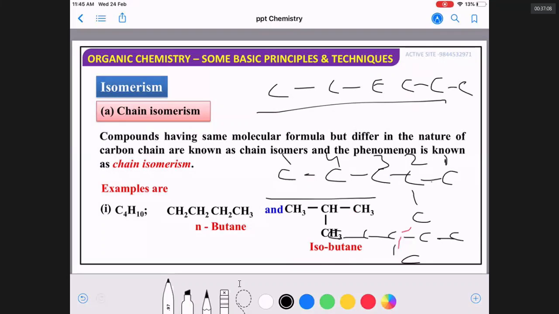Now you can cut one more carbon and put it on the second carbon. Then it will become 2,2-dimethyl butane. Again, you can cut one more carbon and put it on the third carbon here. Then it is called 2,3-dimethyl butane. Can you see it, sir? Hello?